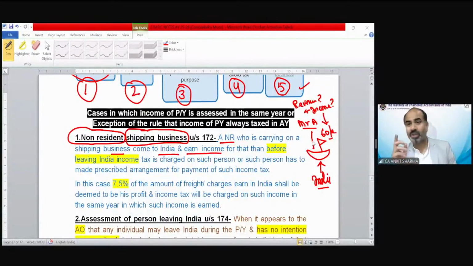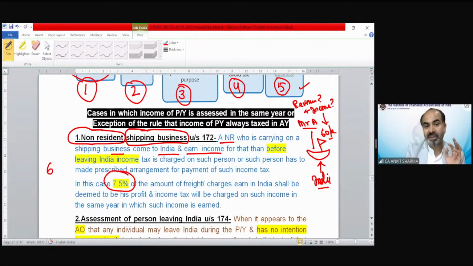But income tax, no. Once he is gone, he is gone forever. So income tax made a specific percentage, and that is 7.5%. It's a fixed percentage. Income tax says whatever you have earned from India, the 7.5% of 60 lakh, we will fix. Treat it as income. Whether the real profit is more or less does not matter.